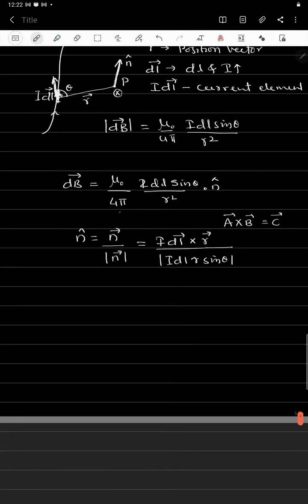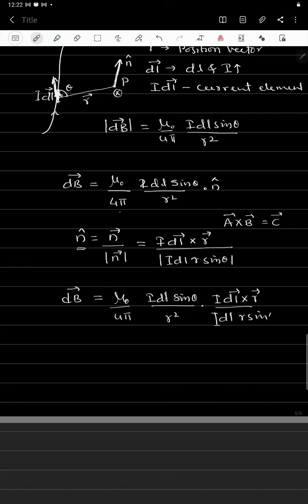Therefore we put this n cap value into the equation. The equation becomes dB equals mu naught divided by 4 pi, I dl sine of theta divided by r square, into I dl cross r divided by I dl r sine of theta.